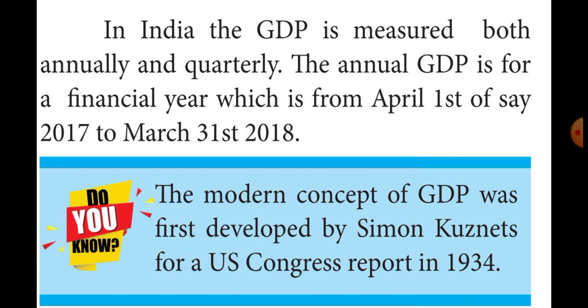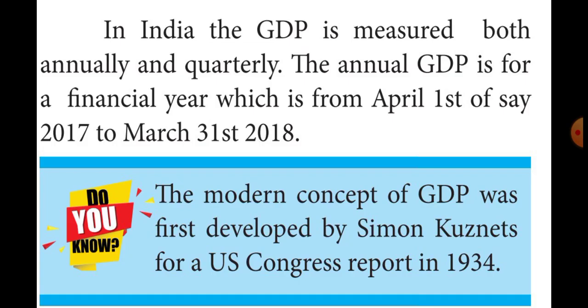Annual means April 1st to the next year March 31st is 1 year, they are calculated, or quarterly. Quarterly means in the months of April, May, June, July, August, September, October, November, December, January, February, March. Likewise, they are calculating and measuring the national income, that means the GDP, gross domestic product. Okay. Can you understand, students?